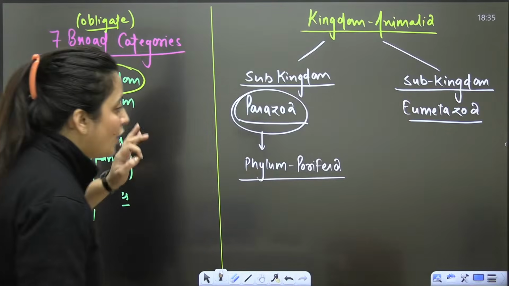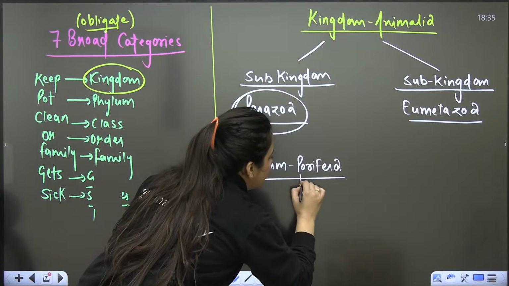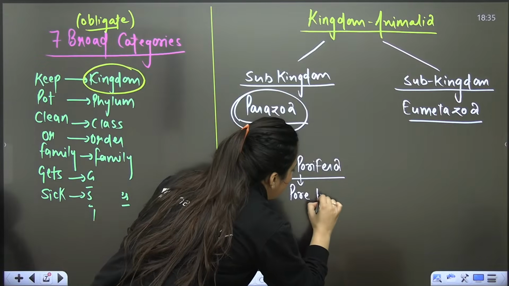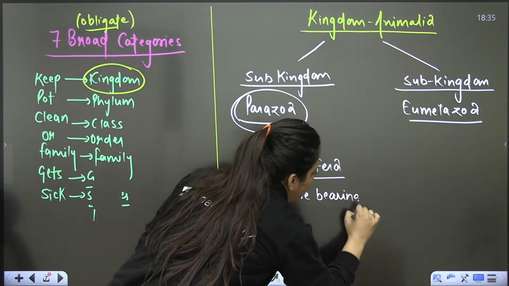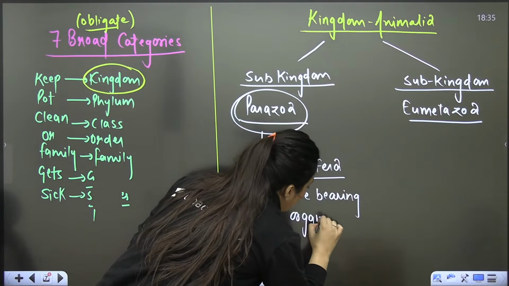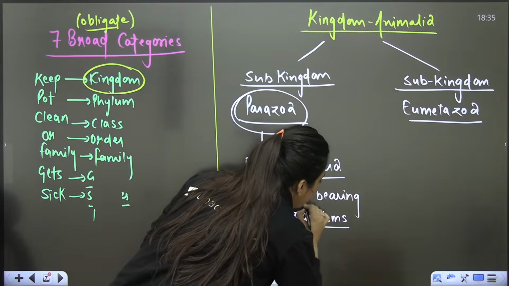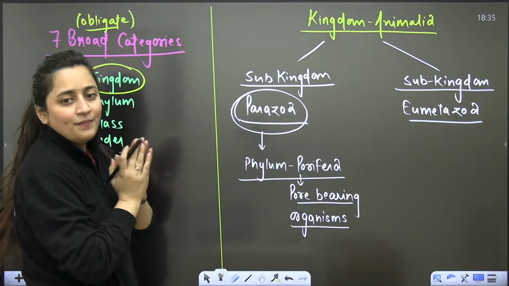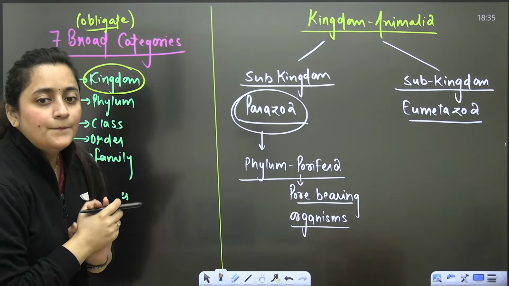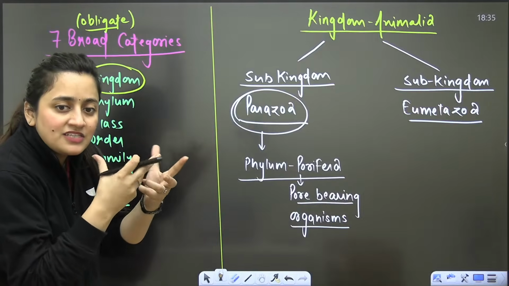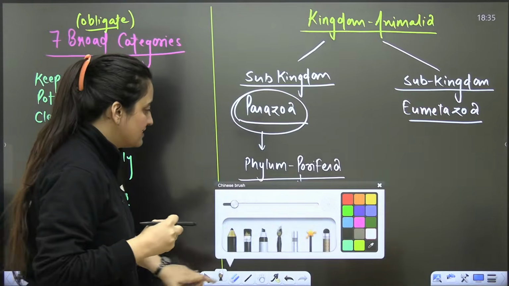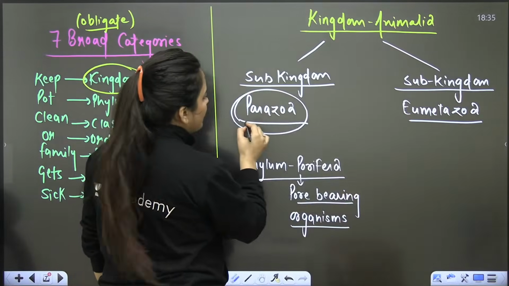Phylum Porifera, Porifera means pore bearing organisms. Here we talk about the pore bearing organisms. They are having pores. Sponges, we are discussing the sponges, and we'll discuss that in detail. So there is the subkingdom Parazoa.